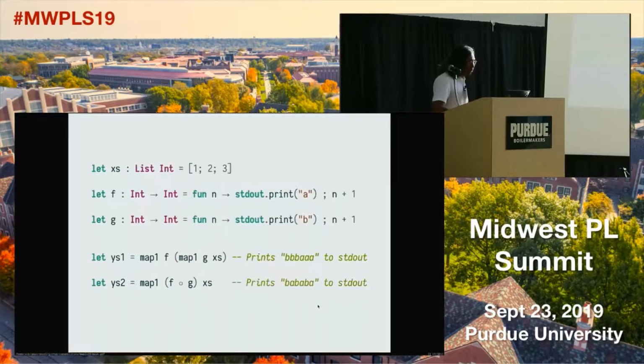Besides that, consider the map function. If I apply it twice, so map f applied to map g should be equivalent to map of f compose g, but that doesn't hold. So we've lost all static guarantees about map being a functor. So we lose useful things like referential transparency and all that. So is there a way we can recover all of that? Well, I'm going to show you how.